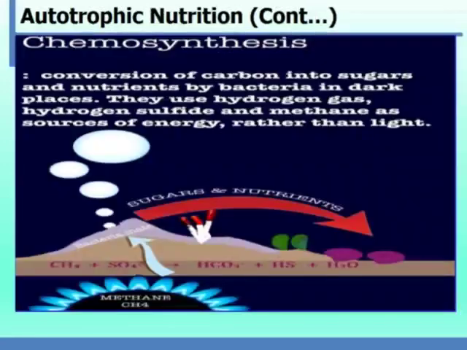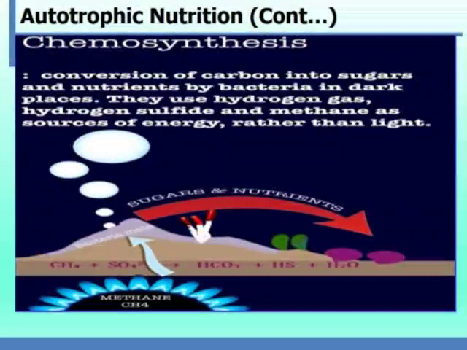So here we'll understand by this picture. Here you can see the conversion of carbon into sugar and nutrients. How? By the bacteria and in the dark places.